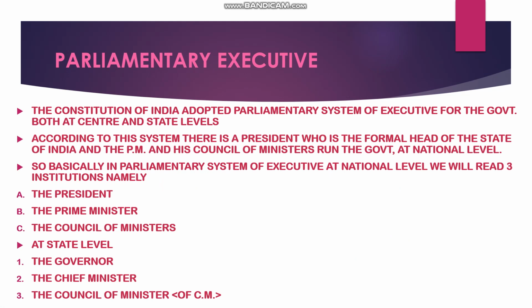See students, the Constitution of India adopted parliamentary system of executive for the government both at central and state levels. According to this system, there is a president who is the formal head of the state, and the prime minister and his council of ministers runs the government at national level. So basically in parliamentary system of executive at national level, we will be reading the three institutions, that is the president, the prime minister and the council of ministers.